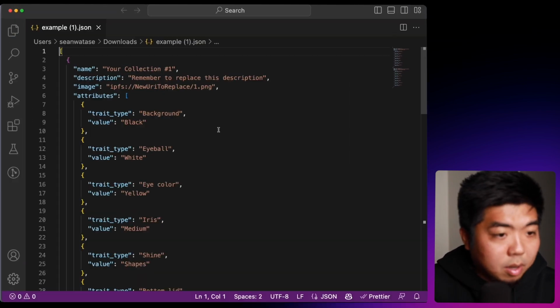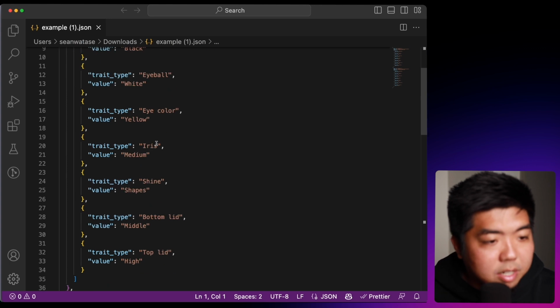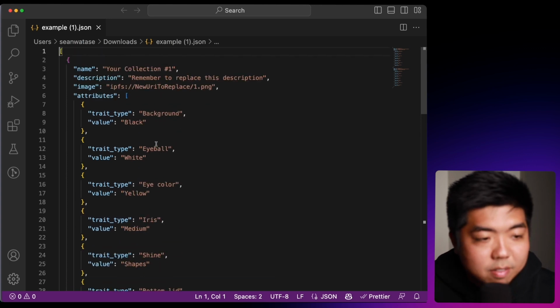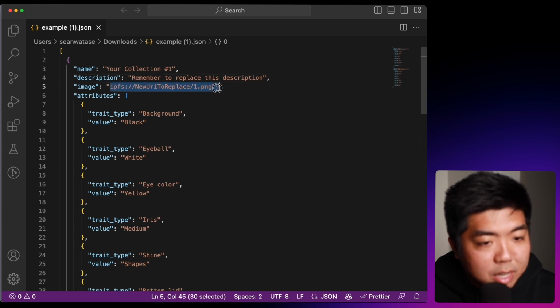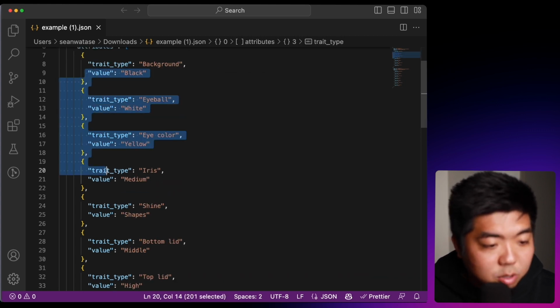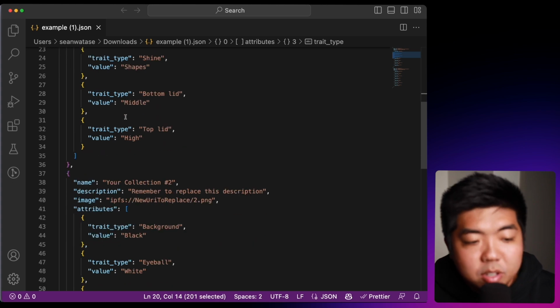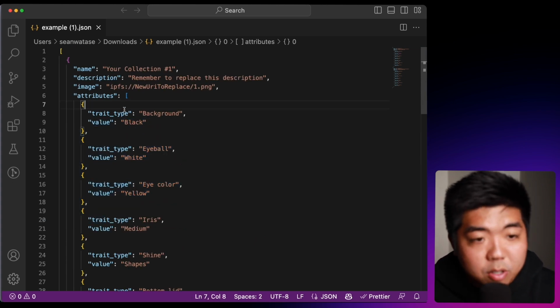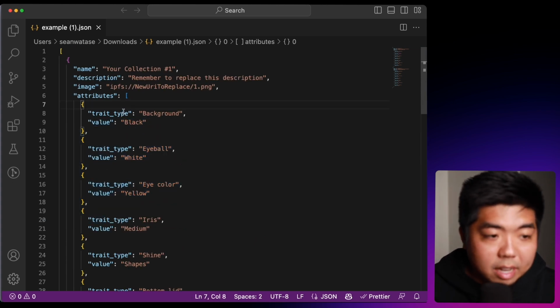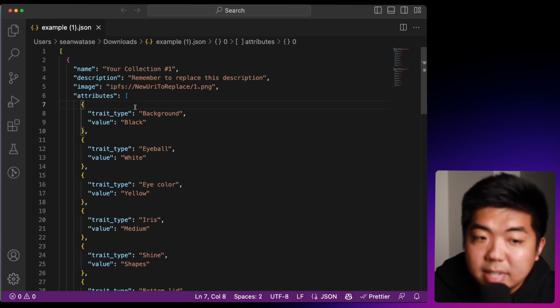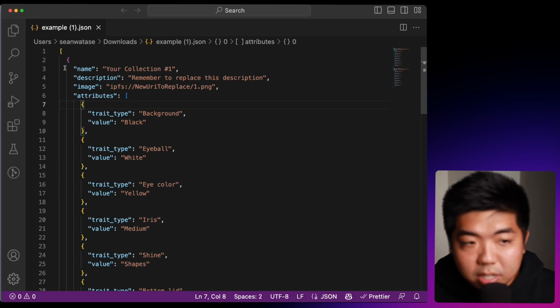So just zoom in a little bit here. This is just a JSON template of what the metadata of an NFT would look like. You can see the name of your NFT, the description, the image here, and then you can add the attributes depending on how many attributes you have. So you can take this template, you can create your own JSON file, and you can upload all of your NFTs in batch instead of individually doing them.